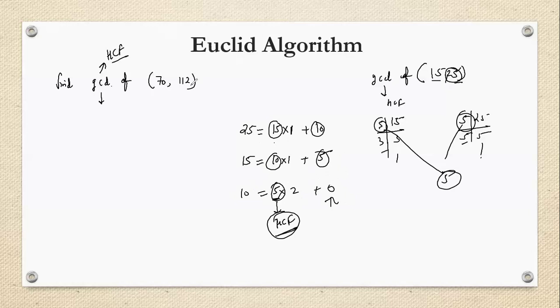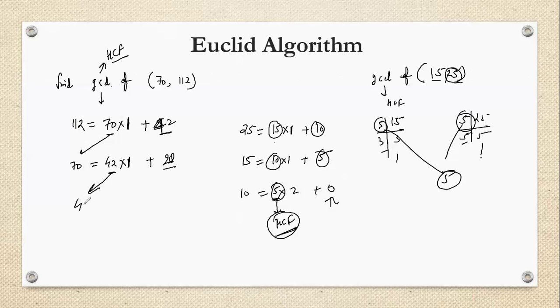Now, again, here try 112 written in terms of 70. If I multiply by 2, then it will be 140, which is greater than 112. Not possible. 70 multiply 1, then how much remaining? That is 42. Now you have to choose these two: 70 will come here and 42 will come here. 42 times 2 is 84, which is more, so still we will choose 1. 70 minus 42 is 28. Now write 42 in terms of 28. So 42 and 28, 28 multiply 2 will be 56.